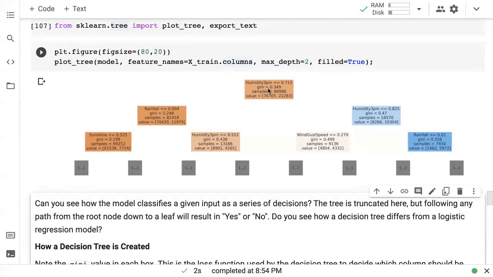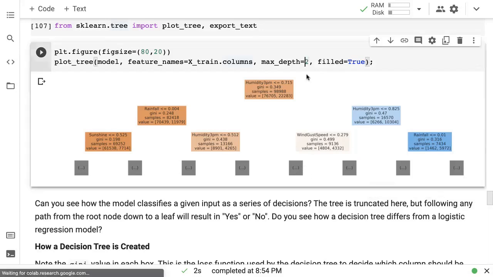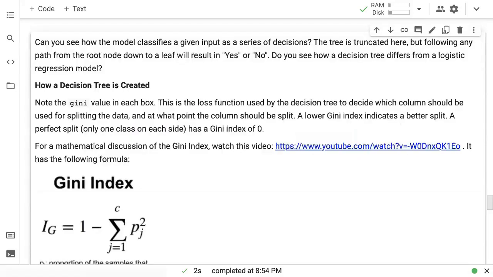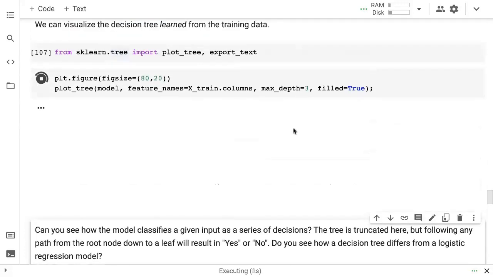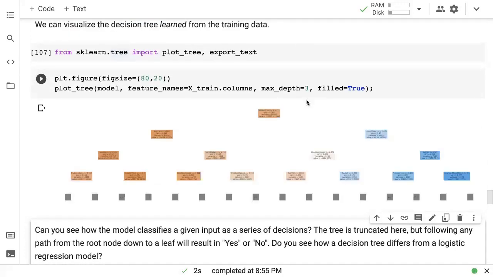Each time it makes a decision based on this value, based on checking the humidity, it either goes left or right. Now, if it has gone right, then here there is another check on humidity, and once again, based on that, it goes left or right. And then based on this condition, it checks left or right, and then it keeps going. Now we have only plotted till the depth of 2, but you can plot to any depth here.